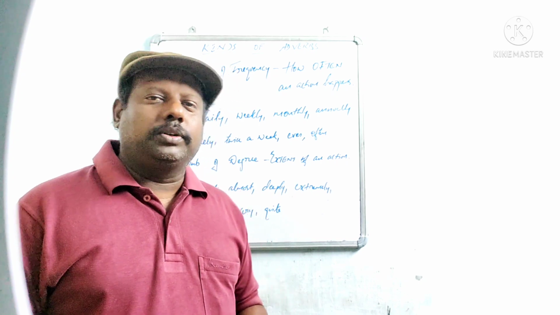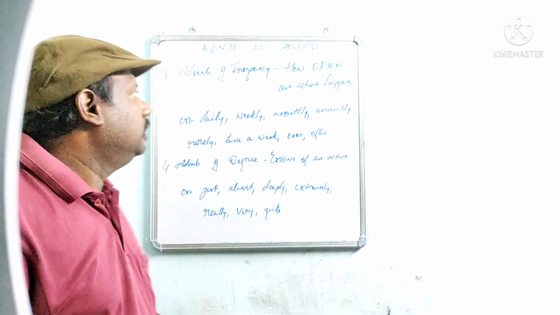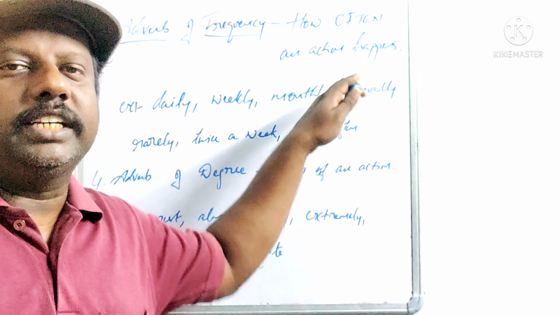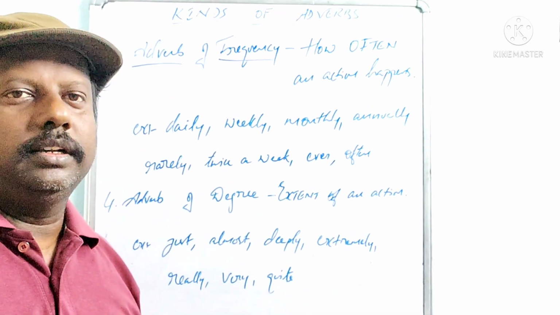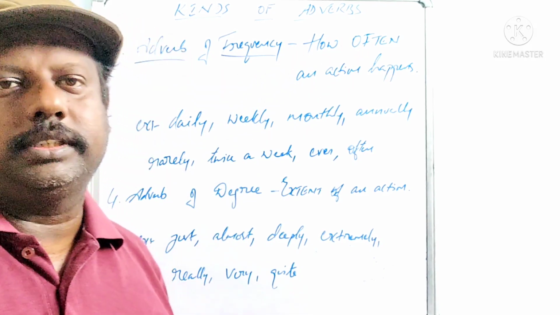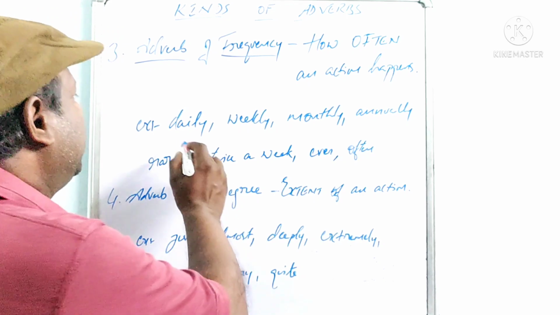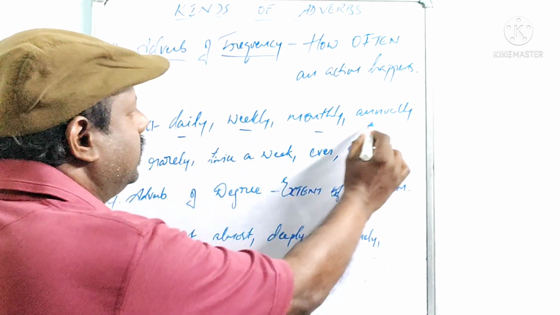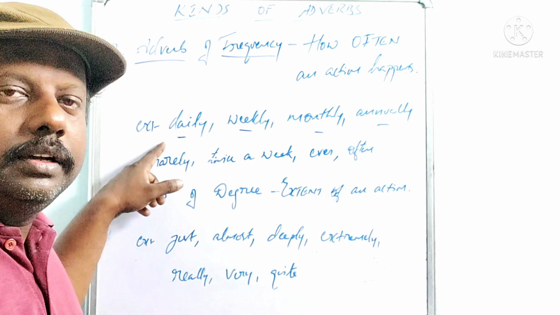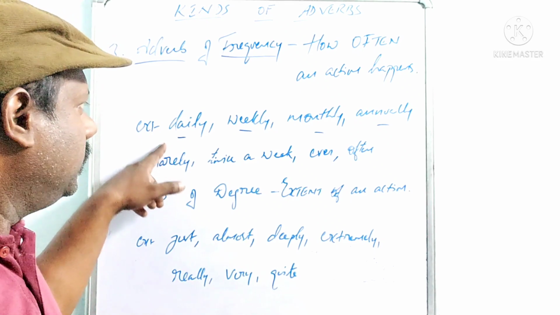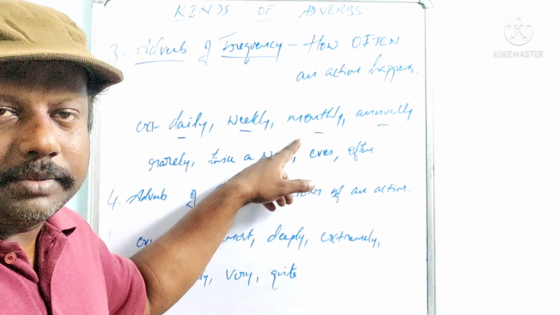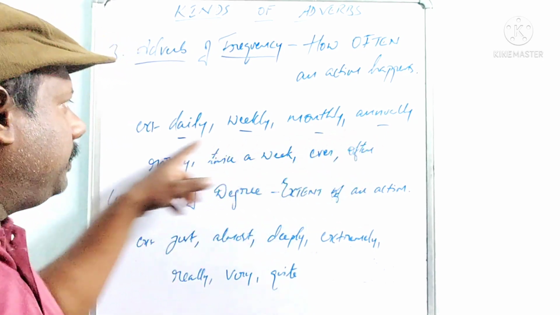Now let's switch to the fourth one, adverb of frequency. Here, how often an action takes place in a sentence. Adverb of frequency is how often an action happens. For example, daily, weekly, monthly, annually. He does yoga daily. That is a weekly magazine. Do you have a monthly subscription? These are all words of this type.